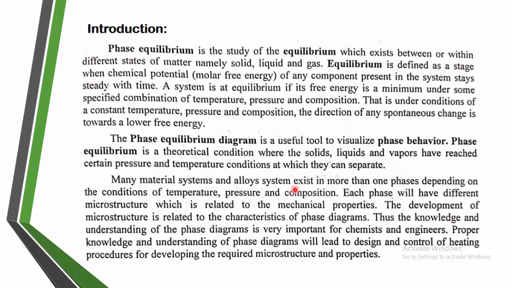Here also we can define the equilibrium. Equilibrium is defined as a stage when the chemical potential, that is, the molar free energy of a component present in the system, stays steady with time, or we can say it is nothing but a particular conversion. If one phase is converted into another phase, both the forward reaction and the backward reaction reach a position, and that position is nothing but the equilibrium.